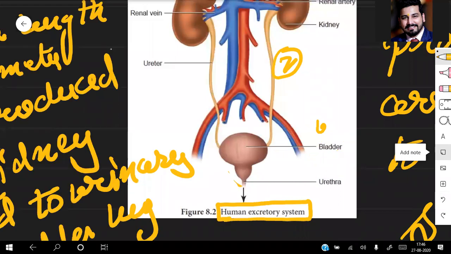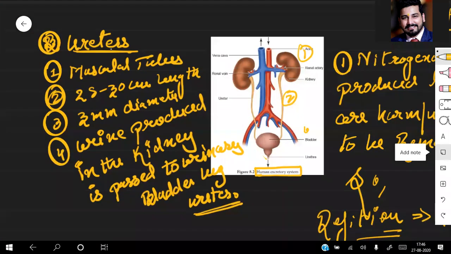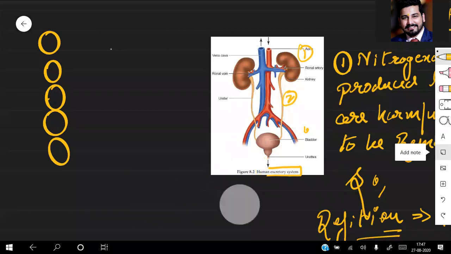Always remember, what is that known as? That is known as micturition. Micturition is the act of removing or voiding urine from the body. Let's move on to the next structure, that is your urinary bladder.